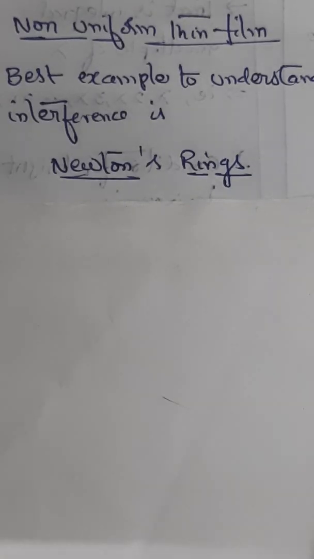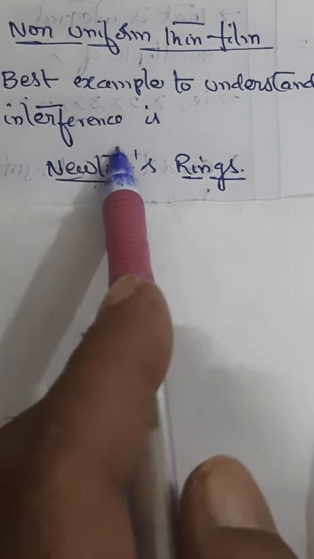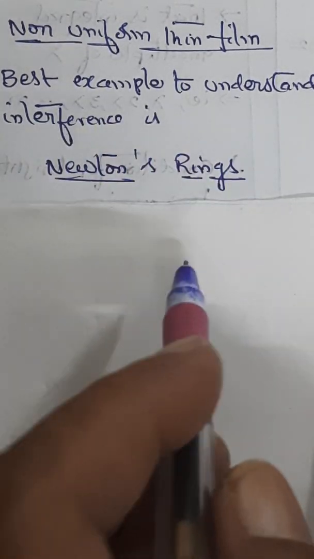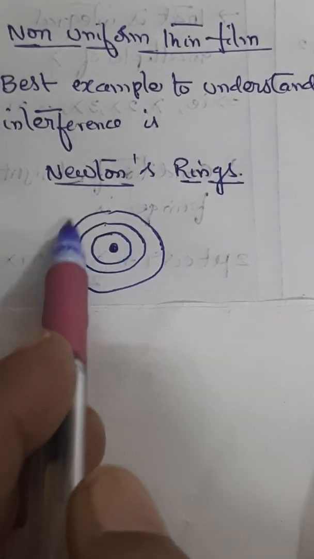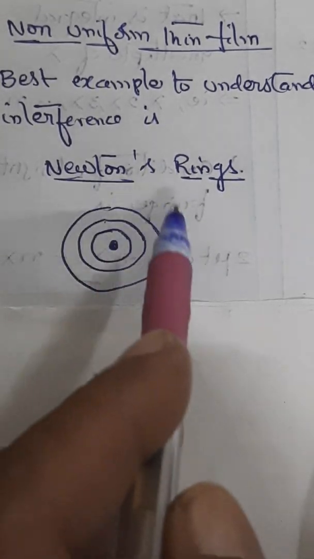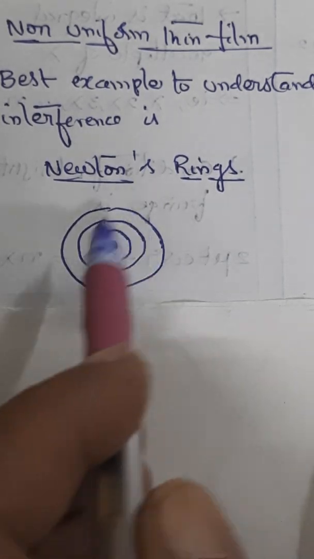Newton's rings is an experimental result that will be the best example to understand the interference pattern in a non-uniform thin film. So the result will be like this. You will be getting rings like this. Alternate dark and bright fringes will be seen like this. Now how does this happen?